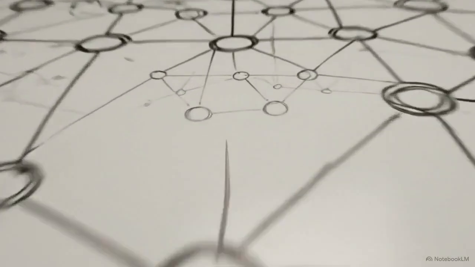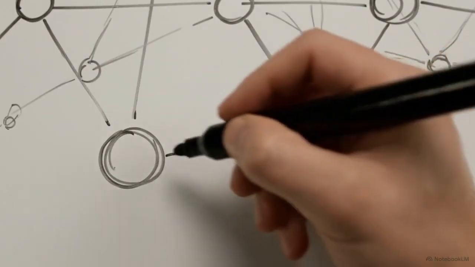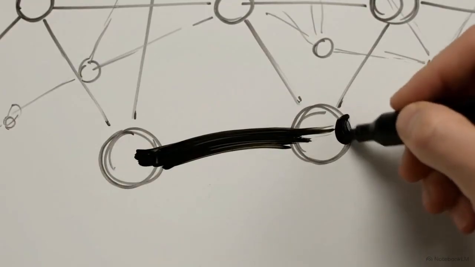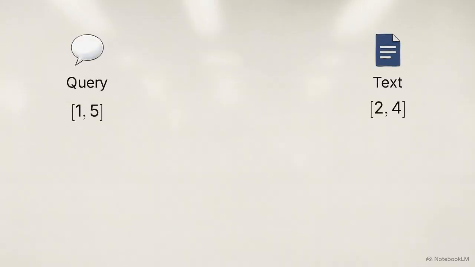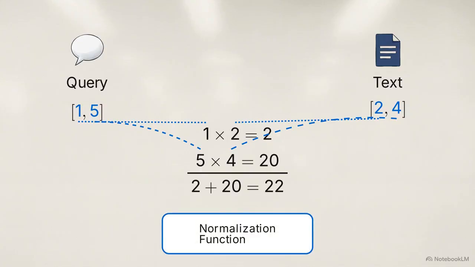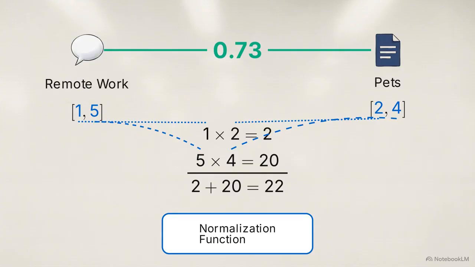Once the text is embedded, the system must calculate the exact distance between a query vector and a stored document vector across 384 dimensions. This calculation visualization shows the mathematical solution, the dot product. We can see a simplified version here using the arrays 1, 5, and 2, 4. The operation multiplies the corresponding values in each vector and sums those results together. This sum is passed through a normalization function to output a similarity score between 0 and 1. A high normalized score, such as 0.73, confirms a high semantic overlap between the query and the text.